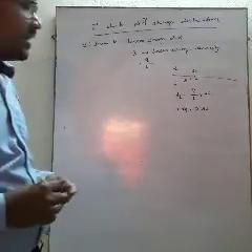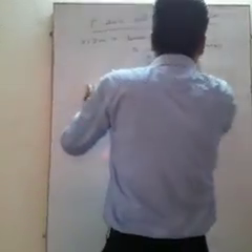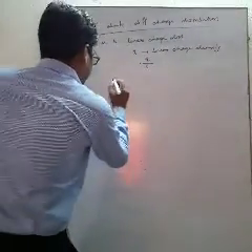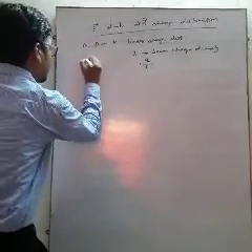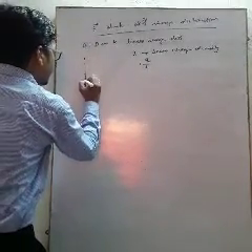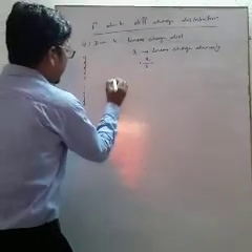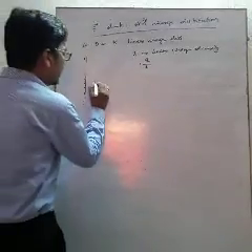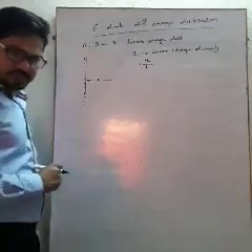Okay, so due to a linear charge distribution, what will be the electric field intensity? Let this be the linear charge distribution. Let it be giving a uniform positive charge, and the point is present at this point. Okay, and let this distance be equal to r.